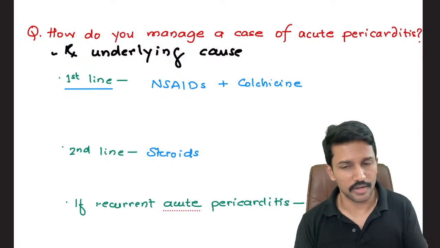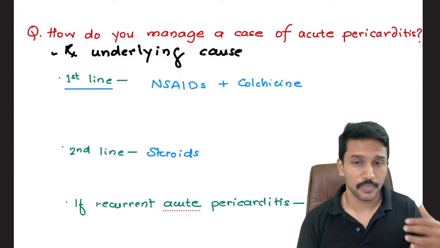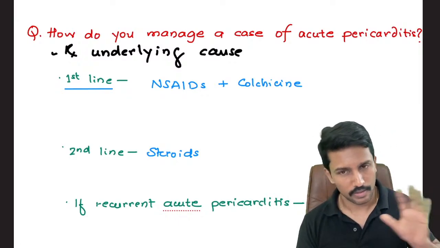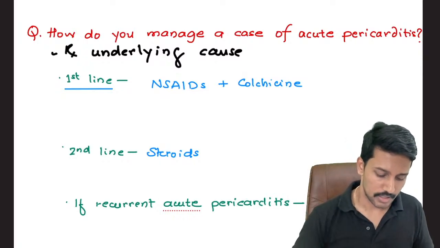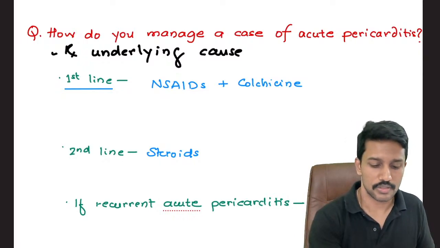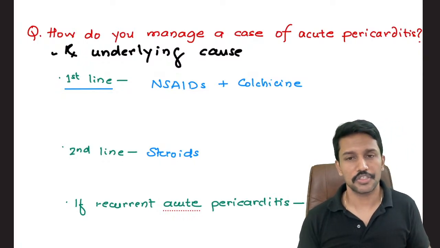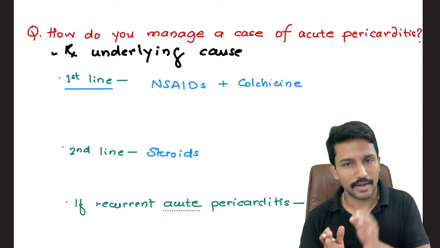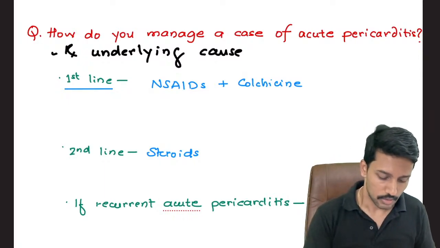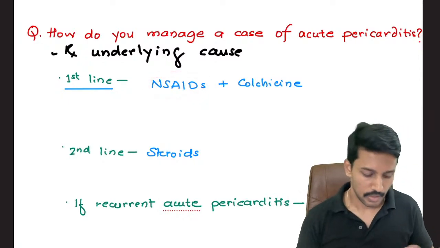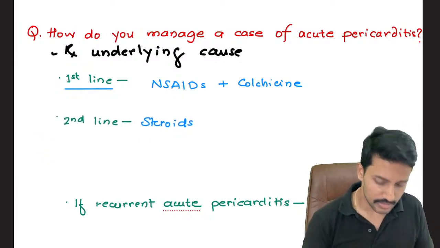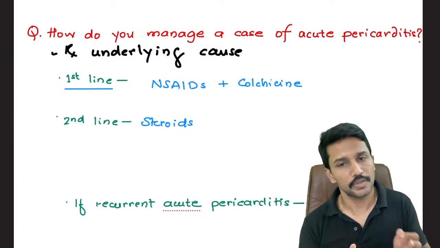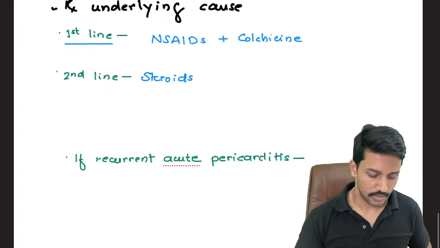Like if bacterial then antibiotics, fungal then antifungals, uremia then dialysis. Right? Apart from treating the underlying cause, to reduce the pericardial inflammation, first line agents are combination of NSAIDs and colchicine. What is the advantage of adding colchicine? Advantage of adding colchicine is I can minimize the dose of NSAIDs. But if with that also, if patient's pericarditis is not coming under control, then we think of starting with steroids.